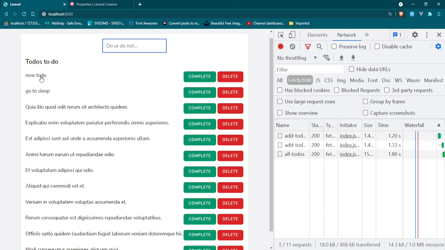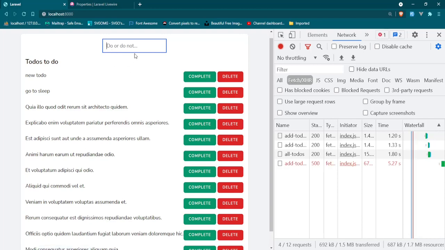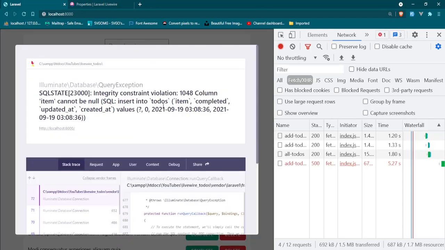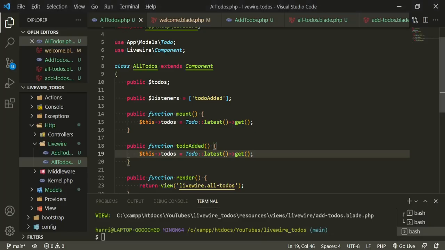Fantastic. The other thing we need to do, and this will be the last thing that I do for today: if we press enter in that input field, we don't have any validation, and we need validation. We're just going to get a big error, an integrity constraint, because it cannot be null. Let's go ahead and do that validation. Since this is just a simple to-do, we are going to have some very basic validation.